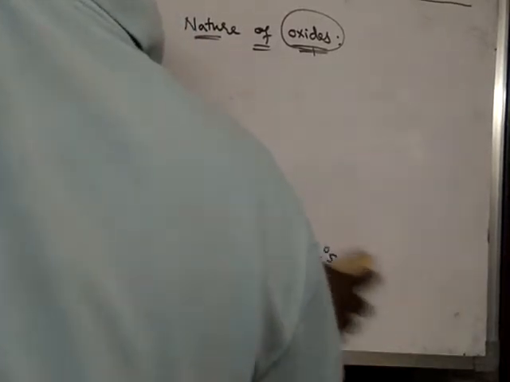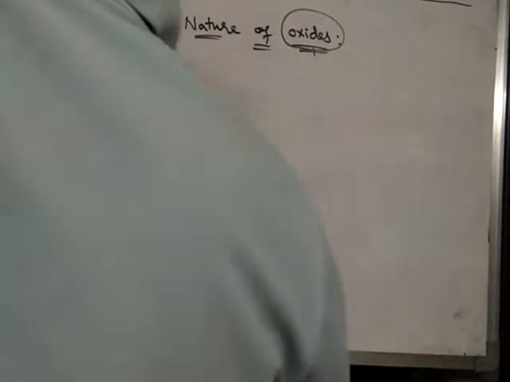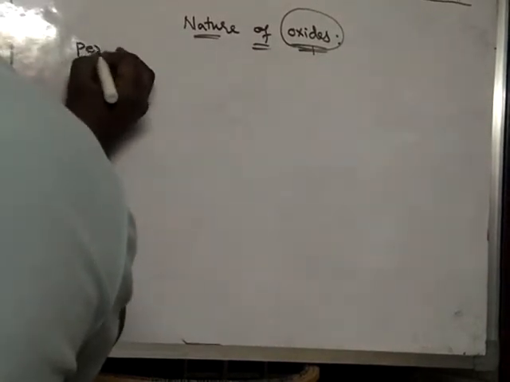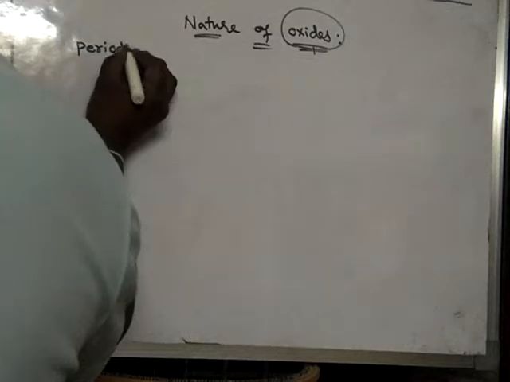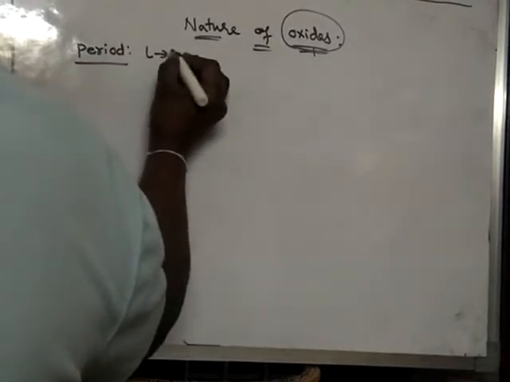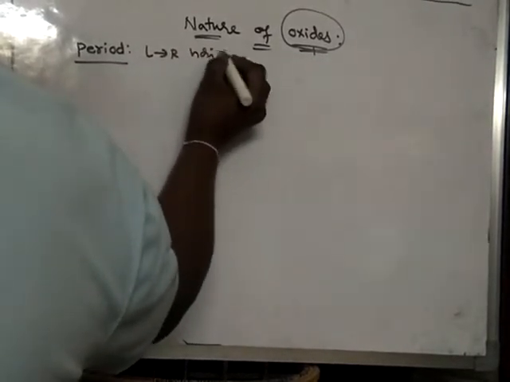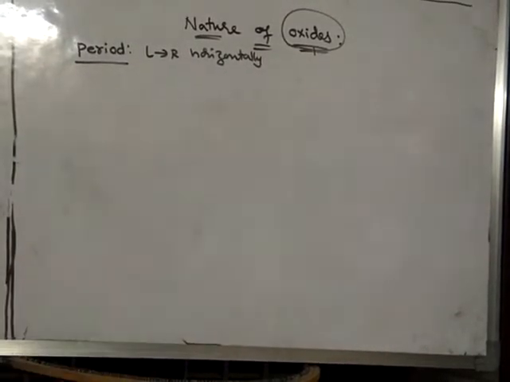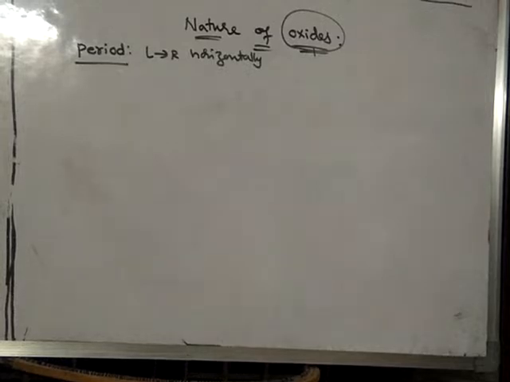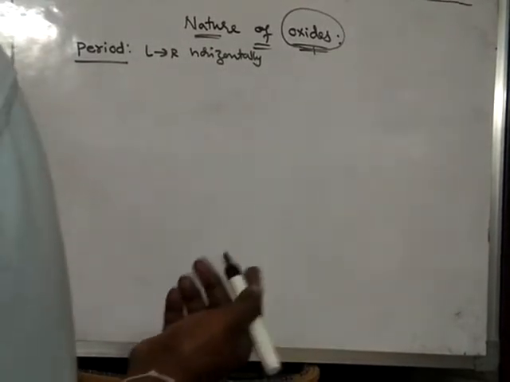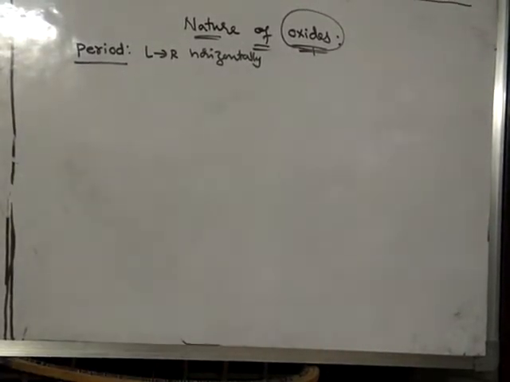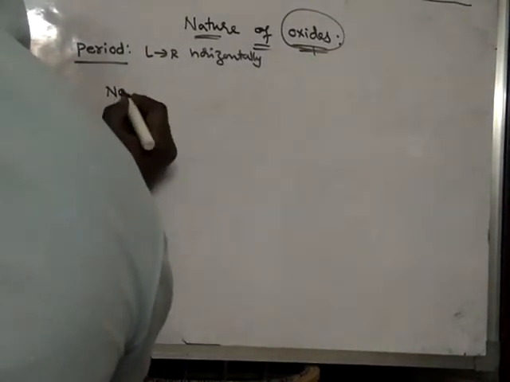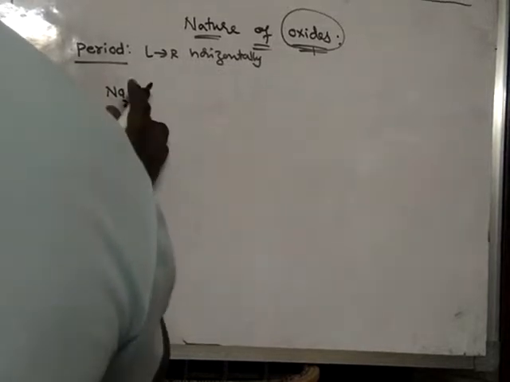We will learn some more points about the nature of oxides, how it varies along a period and how it varies down the group. First let us learn about the period, how the nature of oxides varies along a period from left to right horizontally, by taking the third period as an example. What are the oxides of third period elements?